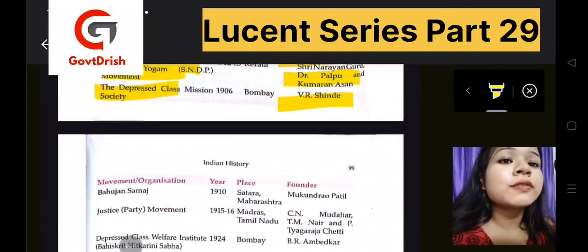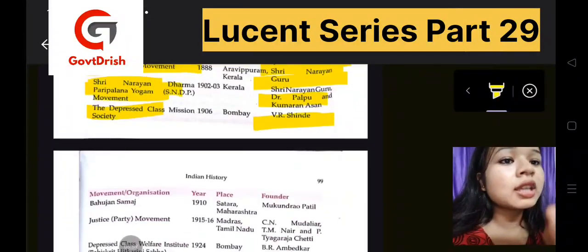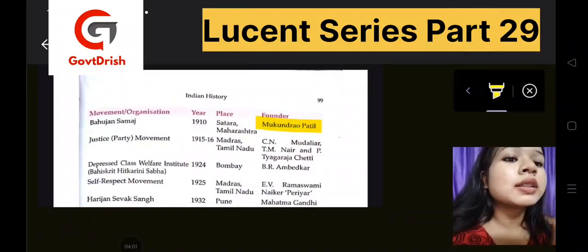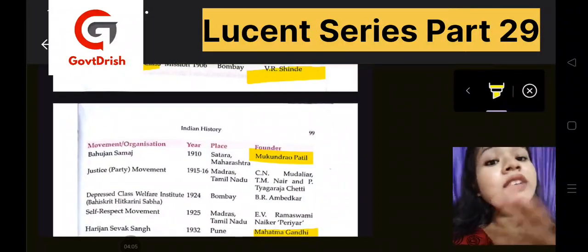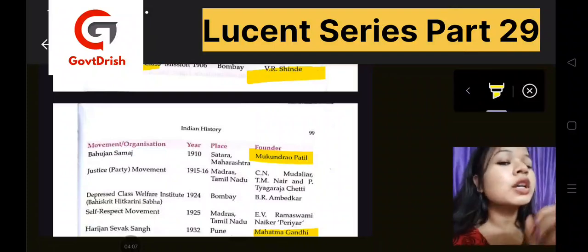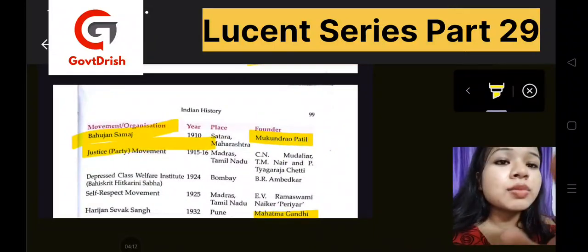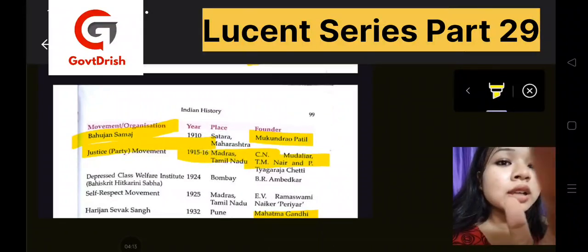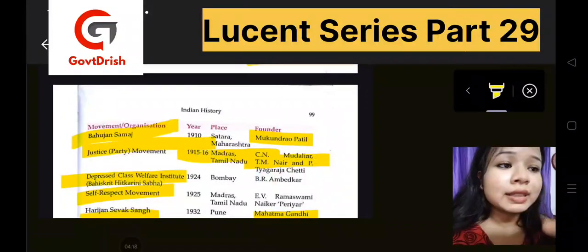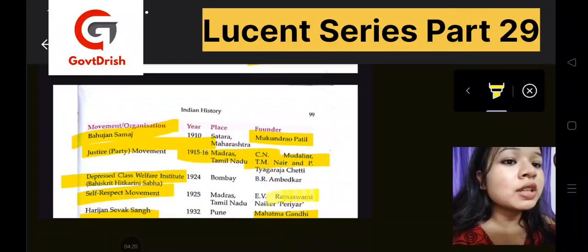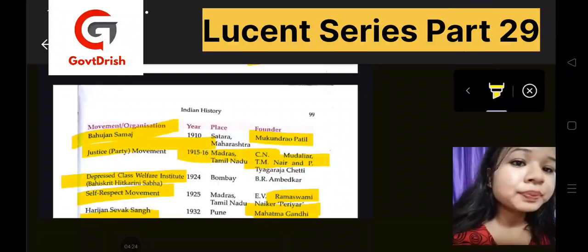See here, from here, the two important ones I can say are Jyotiba Phule and Shinde. And here this Patil and Mahatma Gandhi, which I can say are very, very important. These are also important, you have to give a look at least. Justice Party movement, Madras. Then we have the Depressed Class. We have the Self-Respect movement. It's quite unique. It was by E.V. Ramaswamy Periyar. Okay, Mahatma Gandhi, Harijan Sevak Sangh.